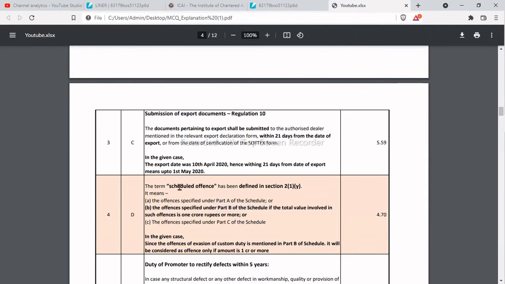As per the scheduled offense provisions, the offense specified under Part B of the schedule will be considered as scheduled offense only if the total value involved in such offense is 1 crore or more.